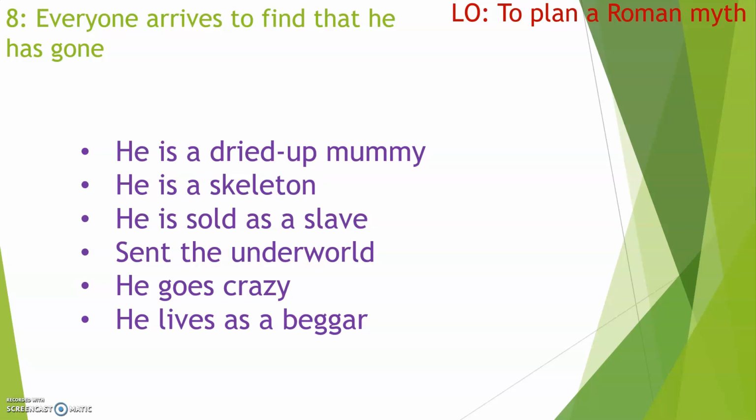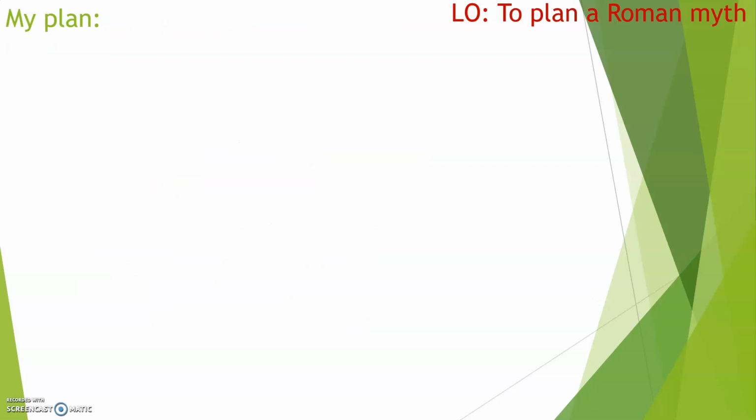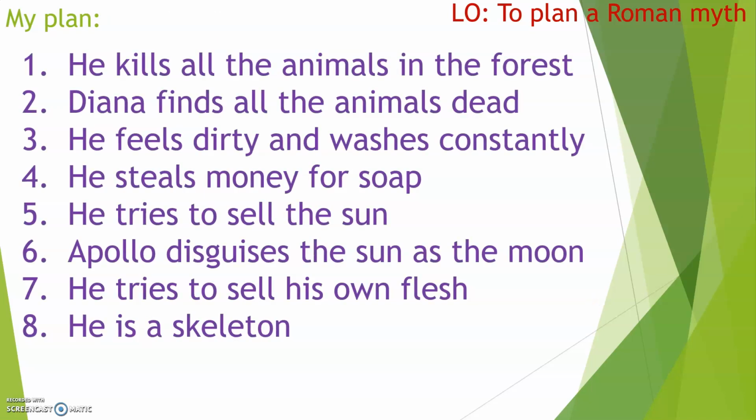Okay, so now you should have something that looks a bit like this. So this is my plan. In my plan, when I come to write my story, the main character is going to kill all the animals in the forest. Diana's going to come along and see all the animals and she's going to be really upset about it. He's going to go home, but he feels dirty.